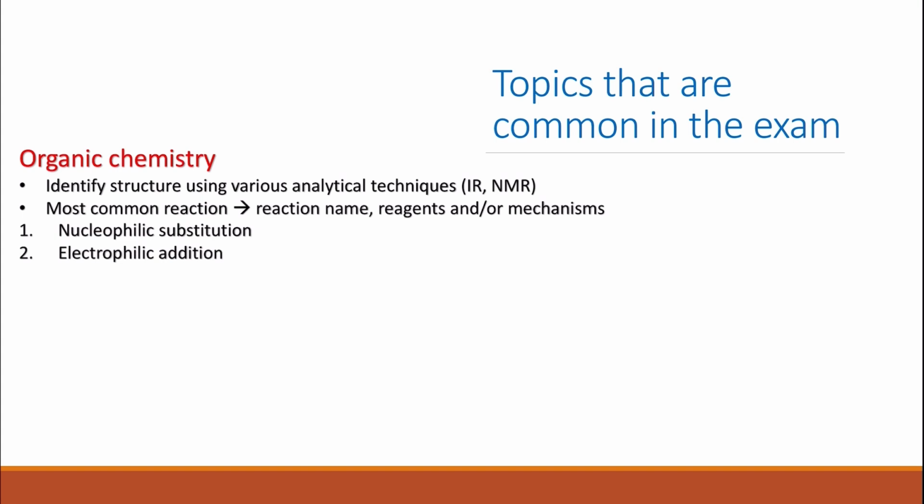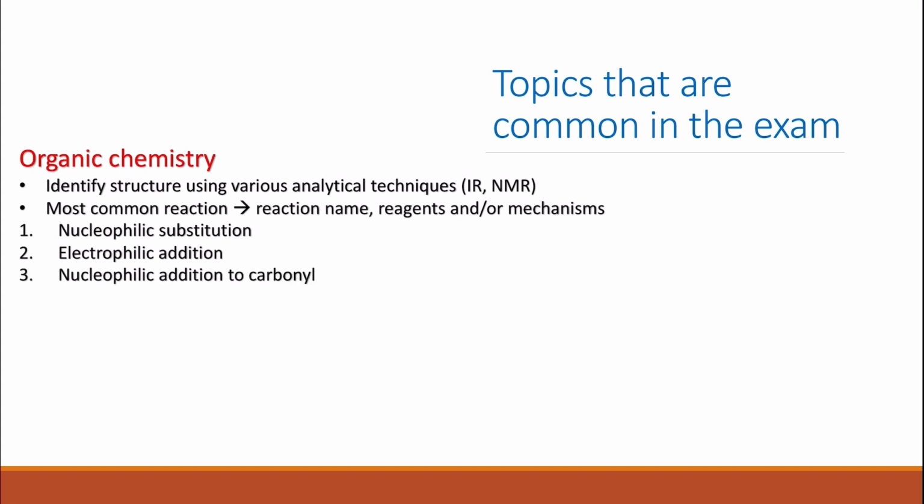Electrophilic addition to double bonds, whether we are talking about addition of halogens, or addition of water, or even the addition of hydrogen halides. You need to master the mechanism of this reaction, especially when you have an unsymmetrical alkene, and you end up with two different isomers or two different products, a major and a minor product.